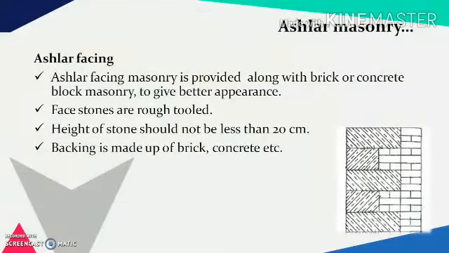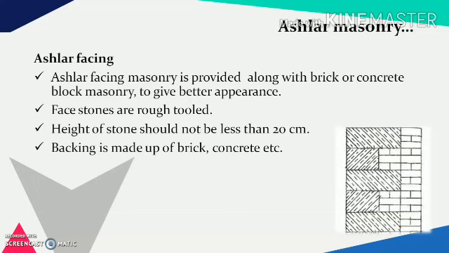Next is ashlar facing. It is a type of stone masonry which even comes under the combined masonry type. The ashlar facing masonry is provided along with brick or concrete block masonry to give better appearance. In this, the stone masonry is generally placed on the outer side of wall for the appropriate appearance. On the other hand, internally the wall has been finished with the help of brick or concrete blocks so that a much smoother surface can be achieved.